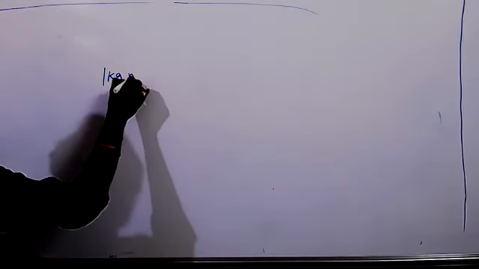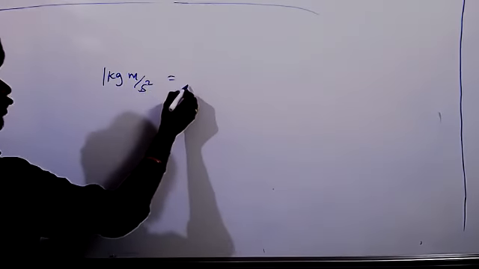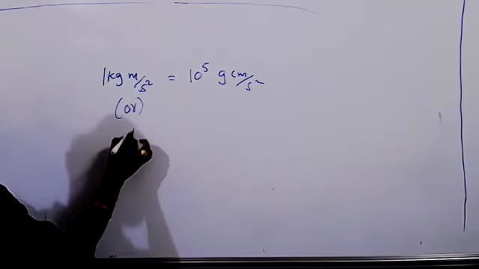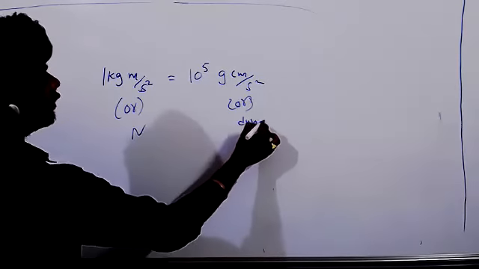Is it equal to 10 to the power 5? Yes. Gram centimeter per second square is also called dyne. And kg meter per second square is also called Newton. Remember this.